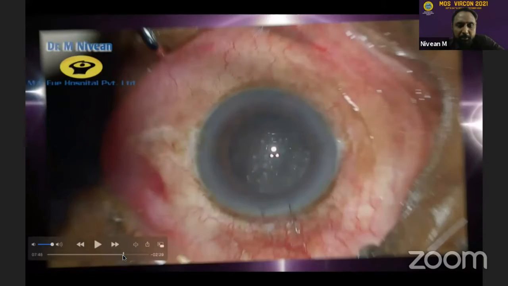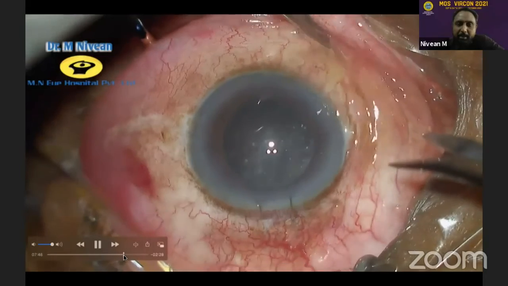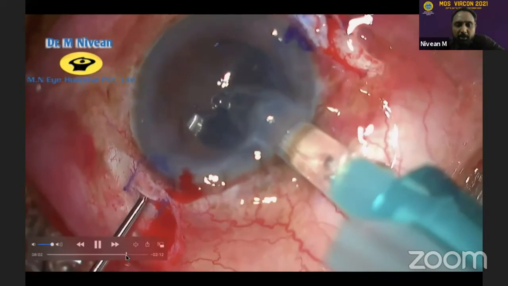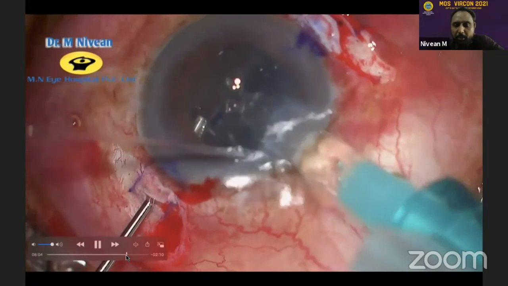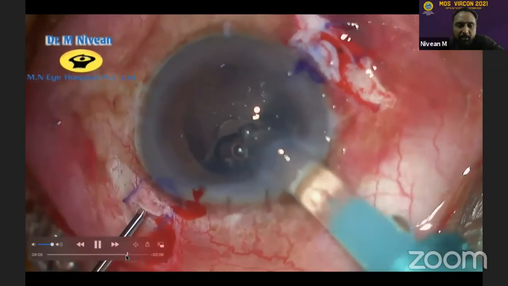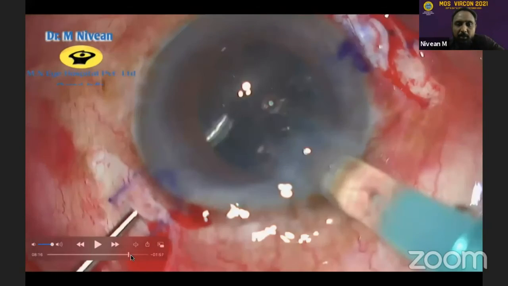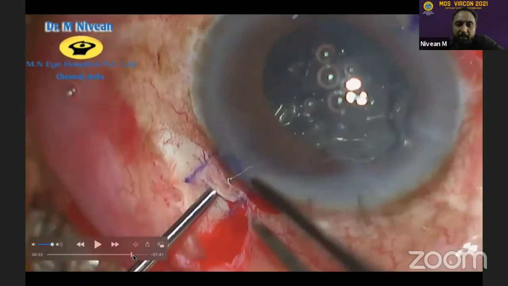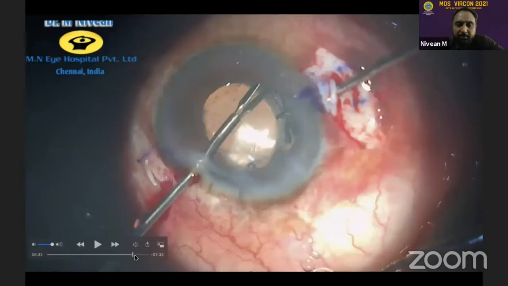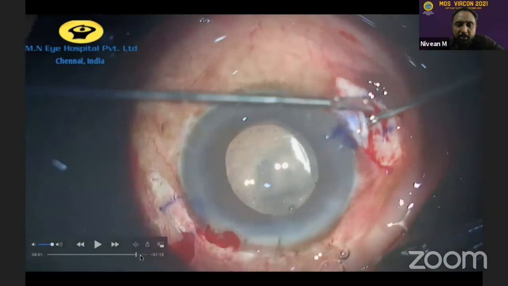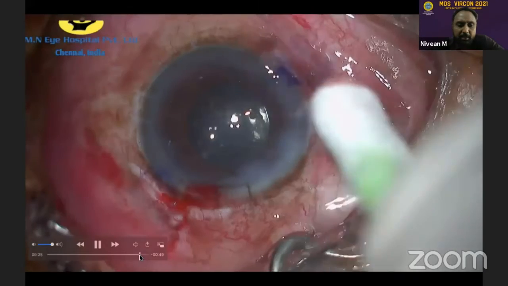So in this shortage of time, we just wanted to answer the question that it can be done without the trocar also. In some cases, we all know the most common thing is hypotony. So either you can use the trocar or we can use the AC maintainer, or in some cases, we can actually do it even without that as long as the eyeball is formed. So this was one such case where we did not use the trocars. But in the end, we had to make sure there was no vitreous remaining, and it was stained with triesence.